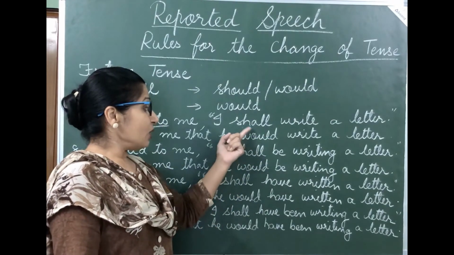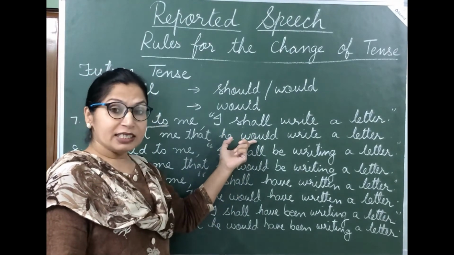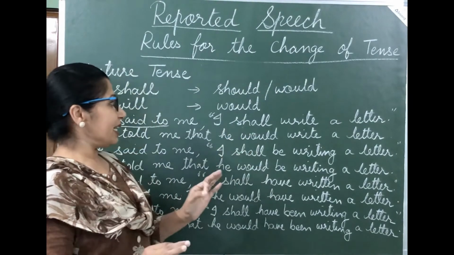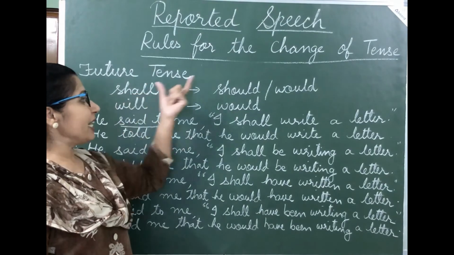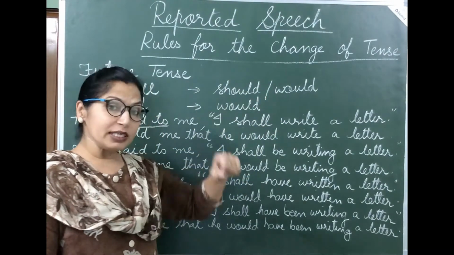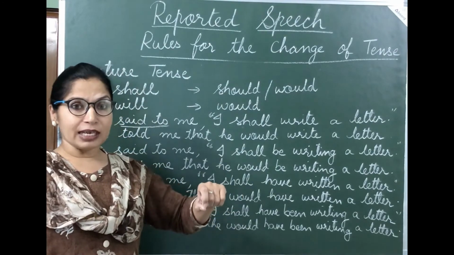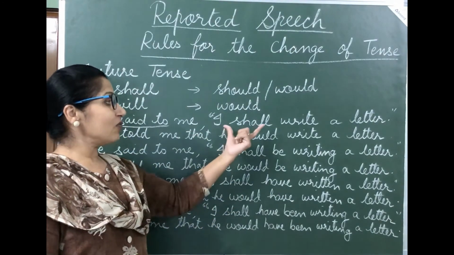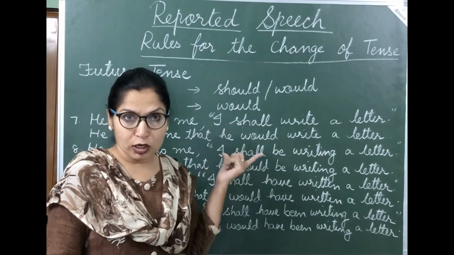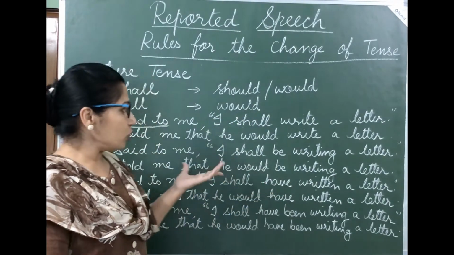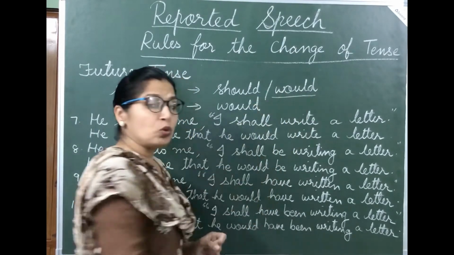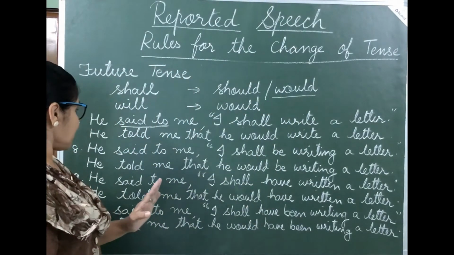So here we need to change this into would. And 99% times I tell you, your shall changes into would. And if should is required, then your examiner will himself write should here if the sentence shows that moral obligation. So what you have to do is, you have to change shall also into would maximum times.